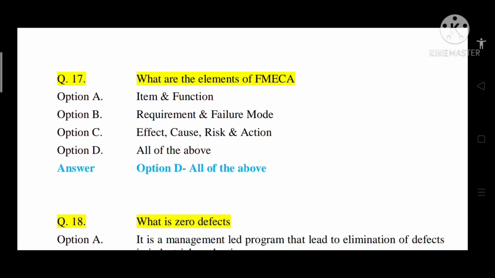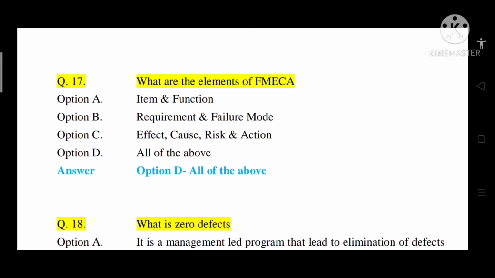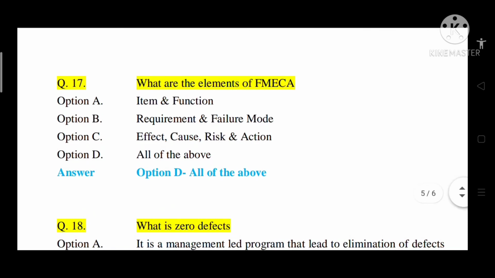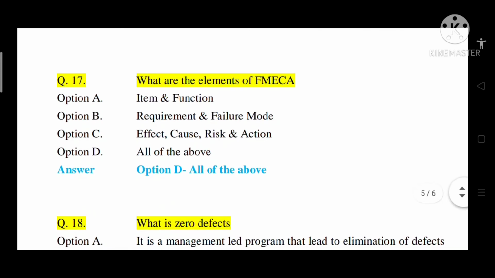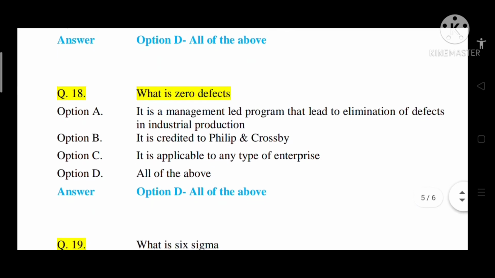Question number 17. What are the elements of FMECA, that is failure mode effect criticality analysis? Option A, item and function. Option B, requirement and failure mode. Option C, effect, cause, risk and action. Option D, all of the above. So the correct answer is option D, that is all of the above. These are the elements of FMECA.